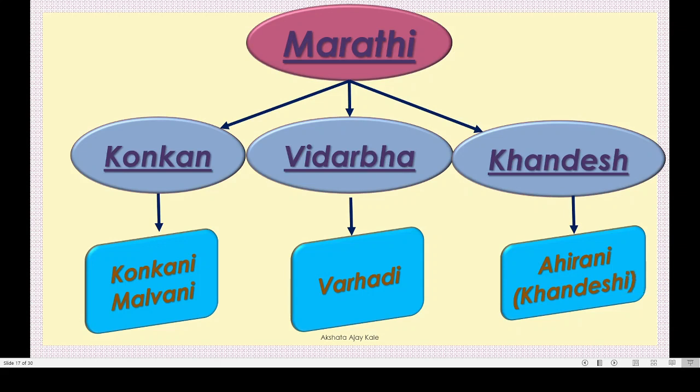Got this? You have to remember this. According to the language spoken, Maharashtra is divided into 3 regions, that is Konkan, Vidarbha and Khandesh. In Konkan people speak Konkani or Malwani. In Vidarbha, people speak Warhadi, and in Khandesh, they speak Khandeshi or Ahirani. Got this?